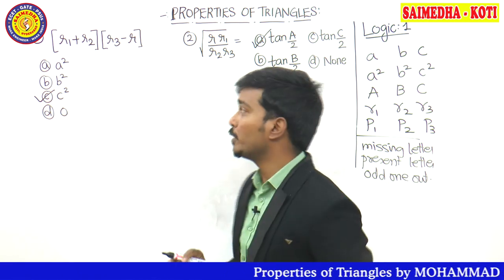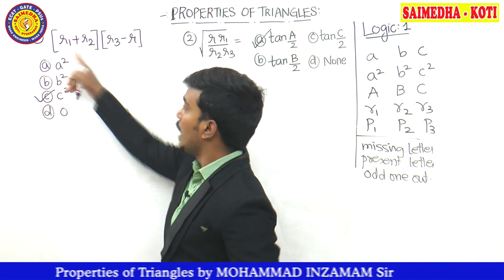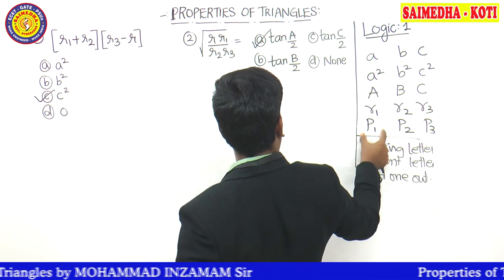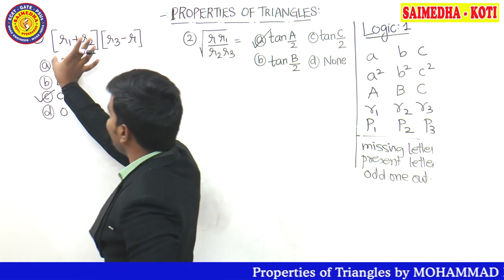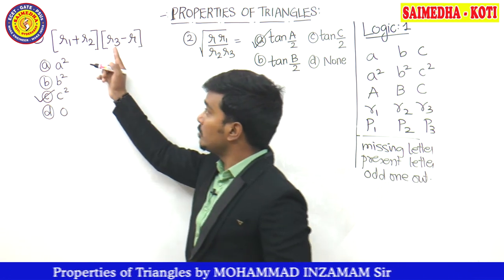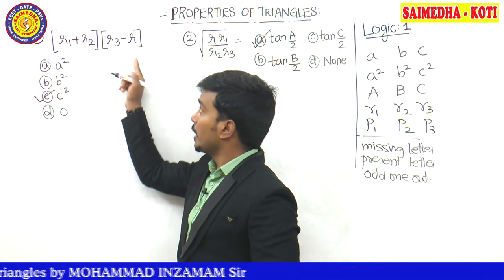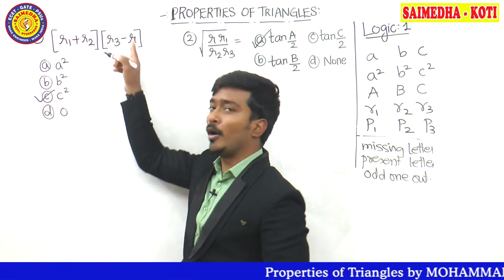One more time, let me give you the logic 1 explanation, guys. R1 plus R2. R1 belongs to the first group. R2 belongs to the second group. First and second group are inside one bracket, so it is considered to be one term now. R3 is written in a separate bracket. That means the R3 term is separately mentioned. R3 is the odd one out now.